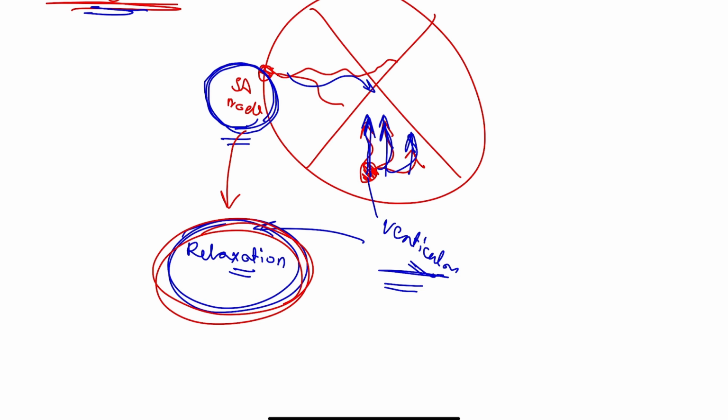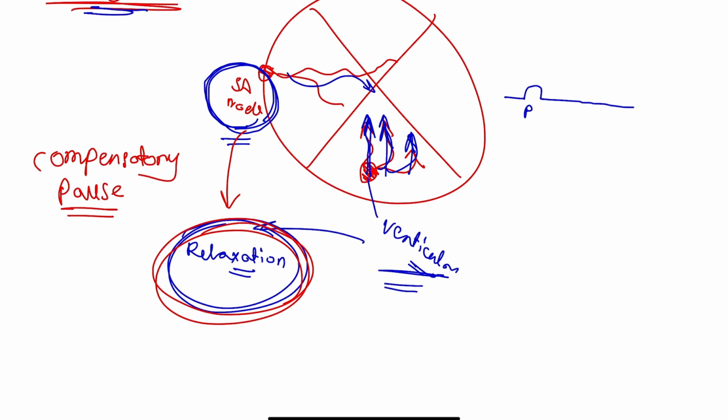The ventricles will not respond to that stimulus because they are in the phase of relaxation. And this creates for us the compensatory pause. On the ECG, the P wave happens, but for the QRST there is a long pause, because the ventricles cannot react rapidly like in a normal situation, since they are in the phase of relaxation. So that's 2 questions about this thing.